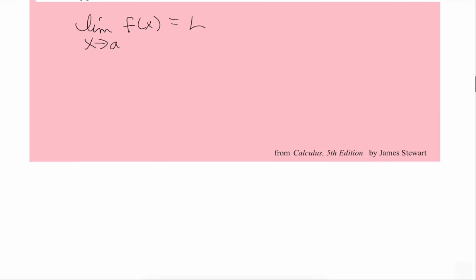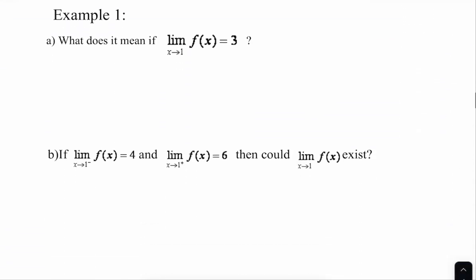So let's take a look at this. What does it mean if the limit as x approaches 1 of f of x is equal to 3? That means as x approaches 1, y approaches 3.